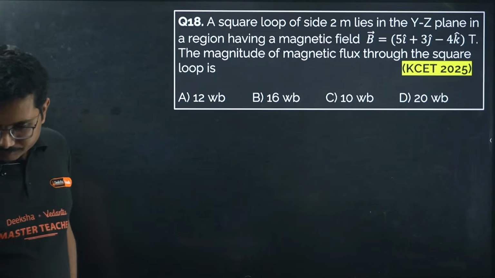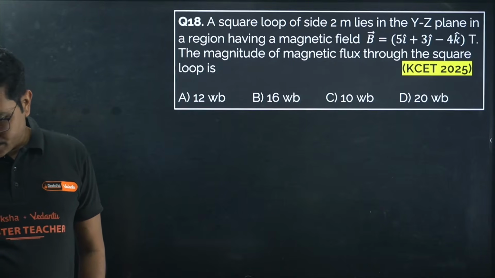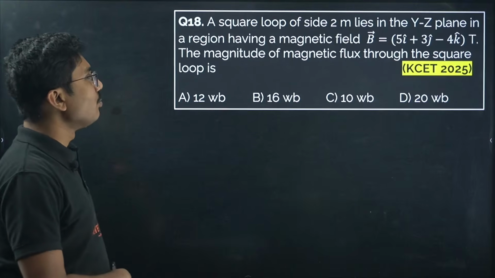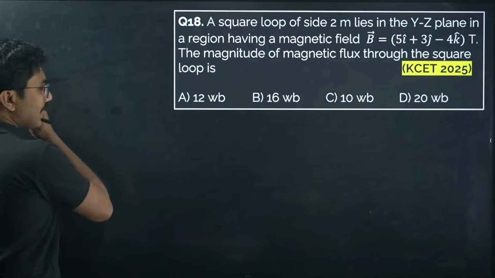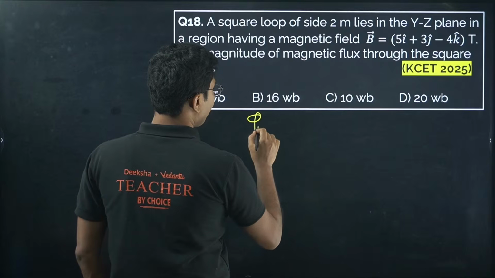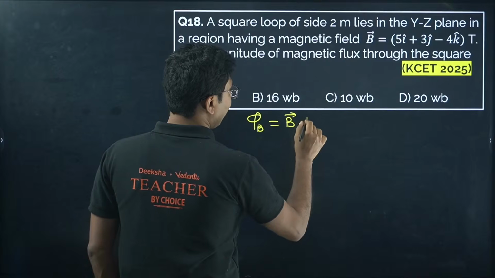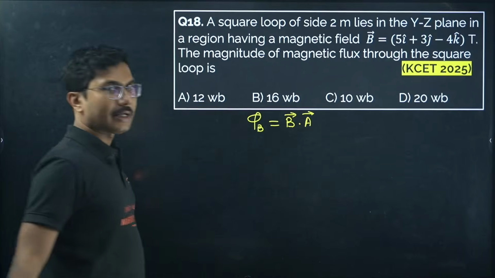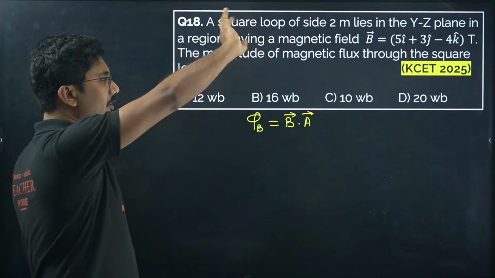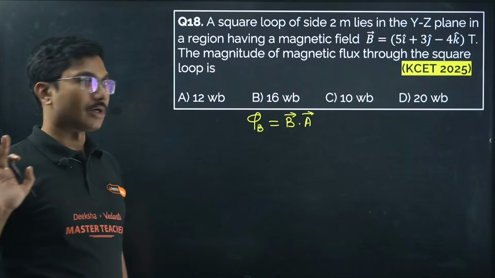Okay, Short is saying option A, Shaila is saying option B. So let's see, square loop of side 2 meter. First of all, what is the formula for magnetic flux? The formula for magnetic flux is very simple, B dot A, that is BA cos theta. But here cos theta is not given, it is given in terms of vectors, so you have to use the B dot A formula, the dot product.